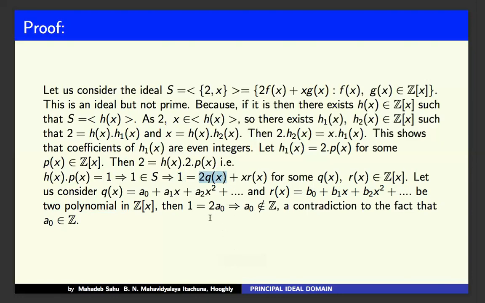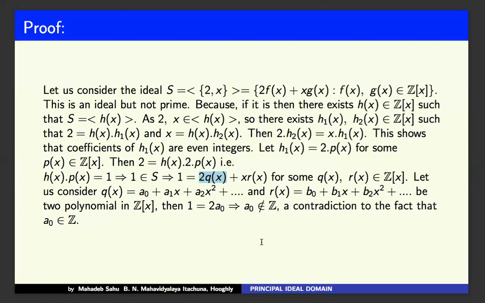So 2a0 equals 1, which implies a0 equals half, and half cannot belong to Z. So a0 does not belong to Z, a contradiction, because we took q(x) from Z[x]. Z means the ring of integers.